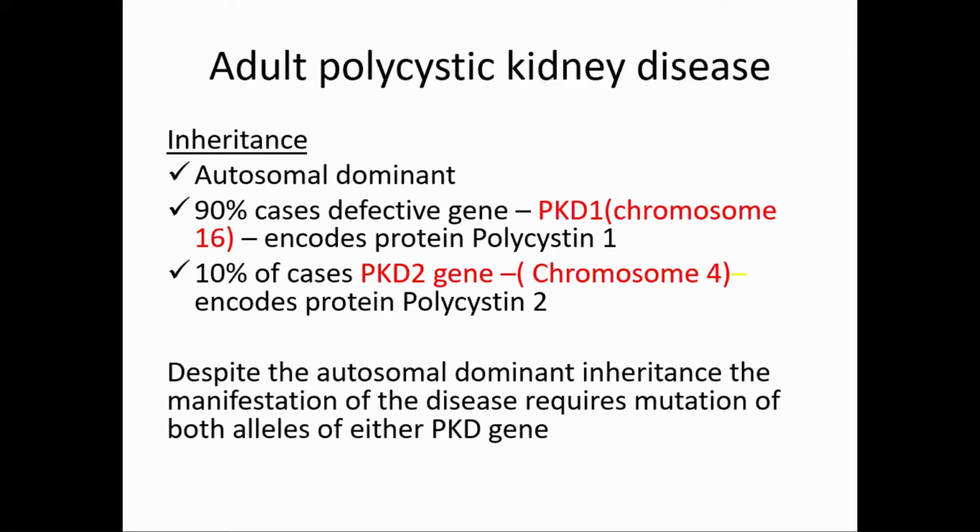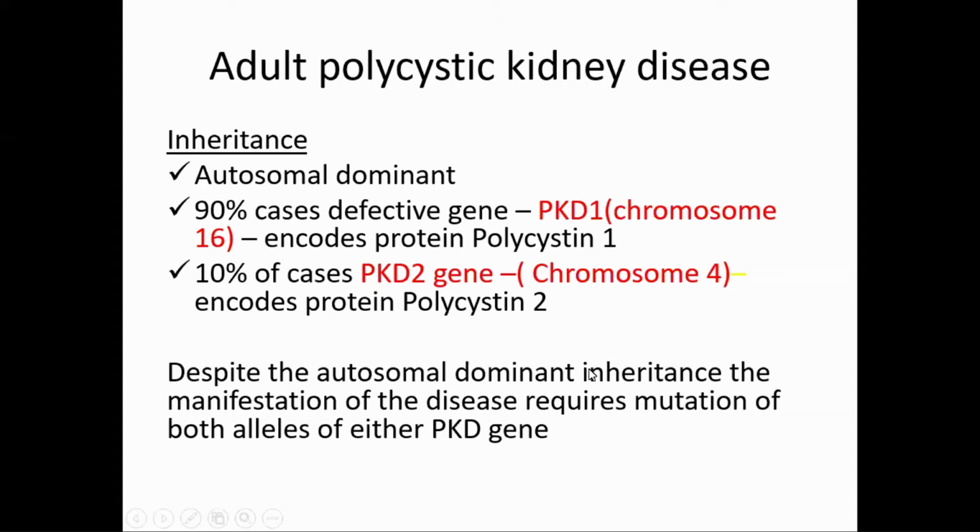Polycystic kidney disease 1 is the gene and it produces polycystin protein. In 10% cases, it is PKD2 gene, which is present on chromosome 4, and it encodes protein polycystin 2. So it is polycystin 1 protein and polycystin 2 protein. And the gene is PKD1 and PKD2.